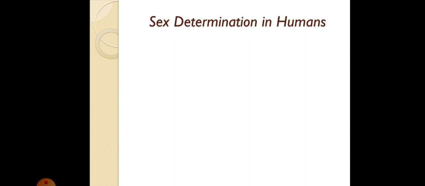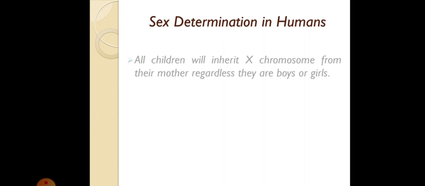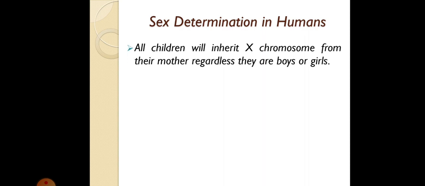Now, sex determination in humans. How does sex determination in humans take place? All children will inherit an X chromosome from their mother, regardless of whether they are boys or girls. No matter if it is a boy or a girl, they will always inherit an X chromosome from the mother.